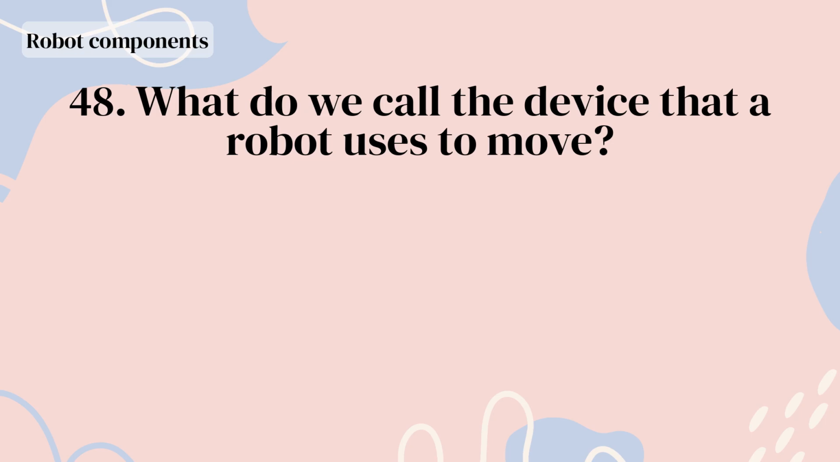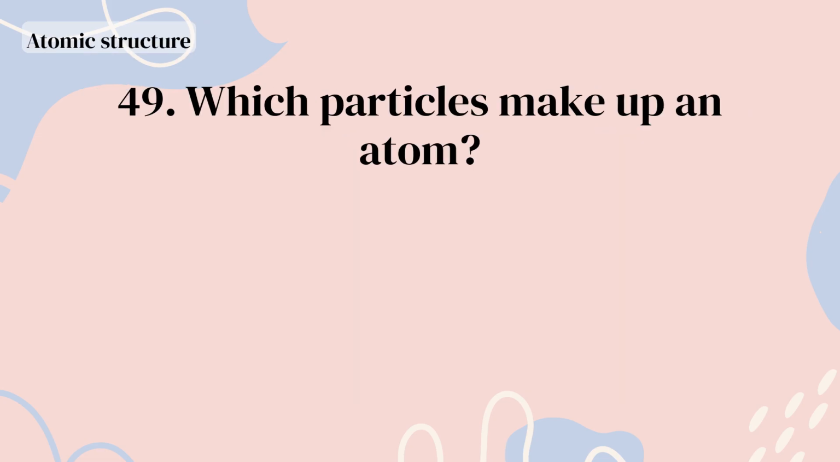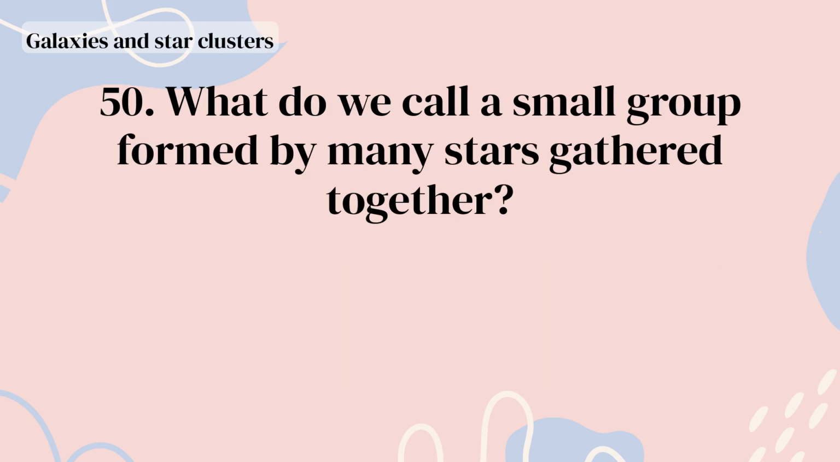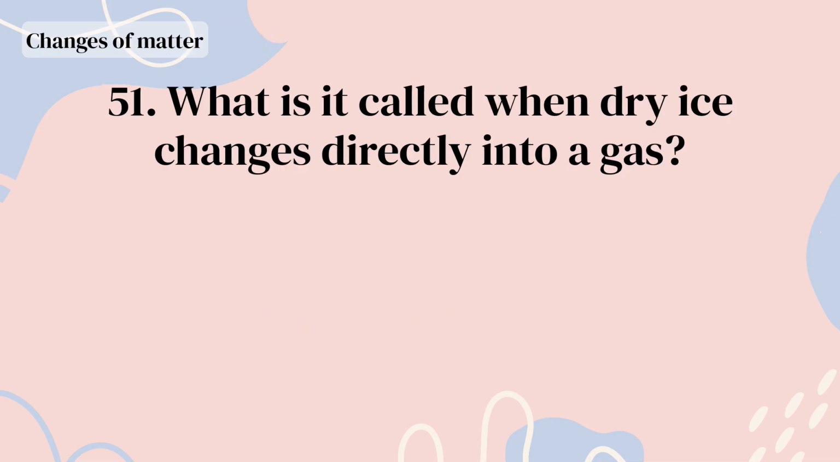What do we call the device that a robot uses to move? An actuator. Which particles make up an atom? Electrons, protons, and neutrons. What do we call a small group formed by many stars gathered together? A star cluster. What is it called when dry ice changes directly into a gas?